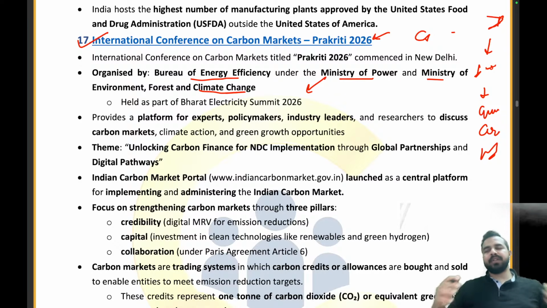Although we were generating greenhouse gas emissions at a very minute level, as we have planted so many trees, we are reducing that. And when an organization is reducing more as compared to releasing, they get carbon credits.